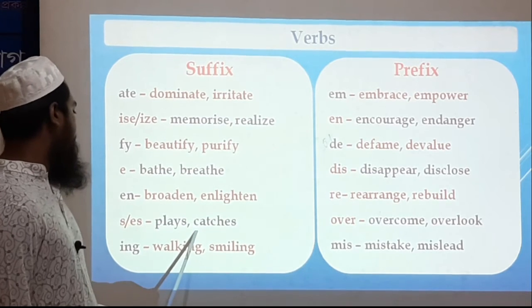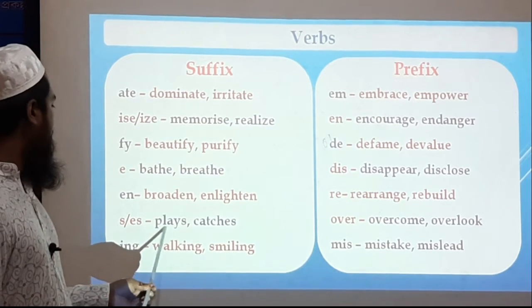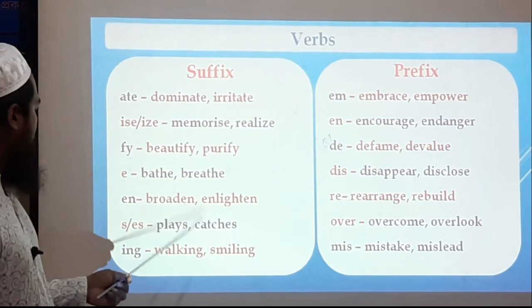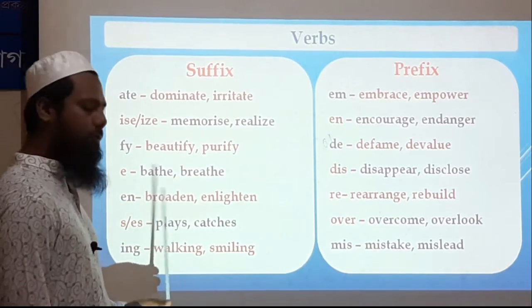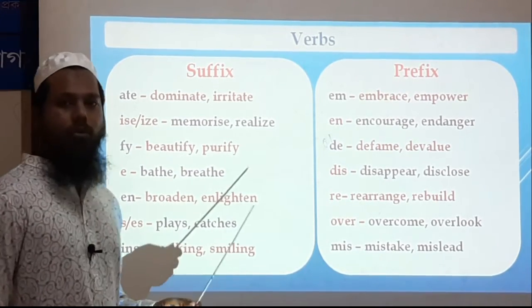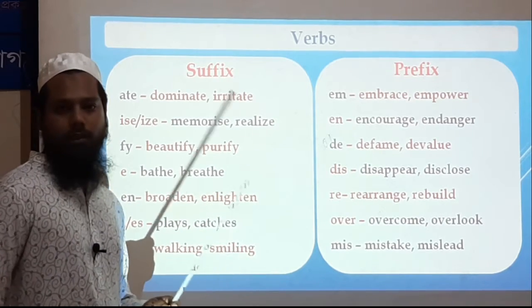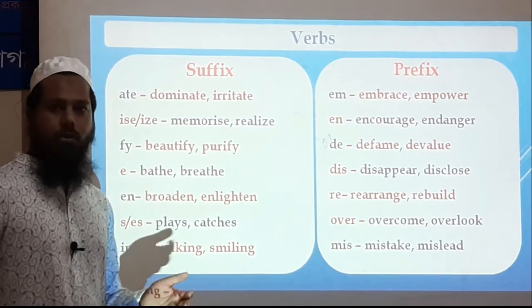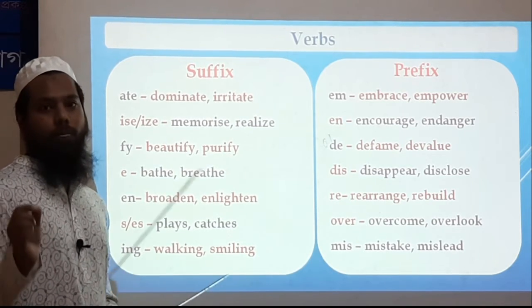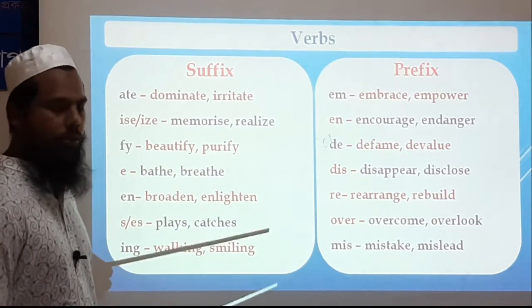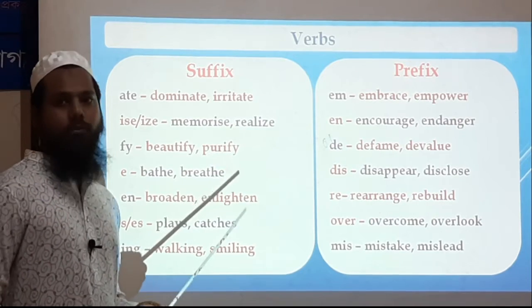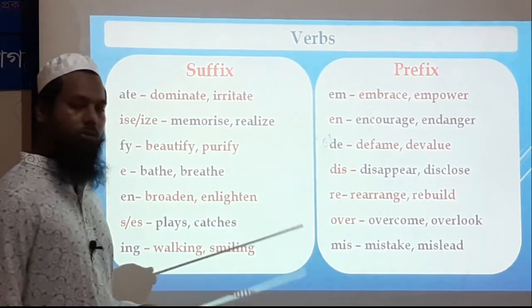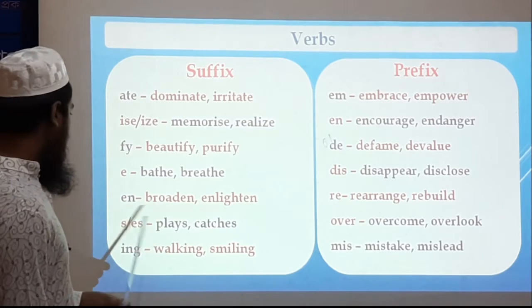Notice that in these words the words are verbs, and often we use s or es in a sentence with verbs, because when the subject is third person and singular number, and in present indefinite tense, we use s or es with a verb.